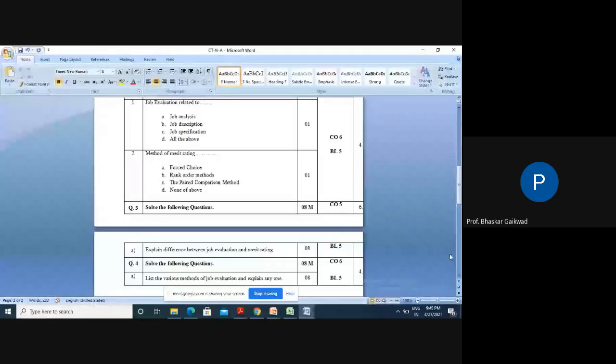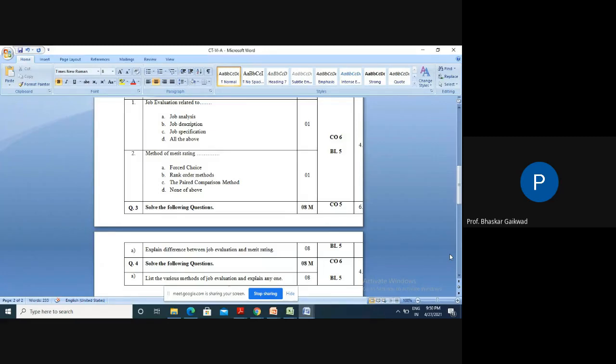Out of this, how many points each job gets, on that basis we can classify. So four methods are there, and you can go for an explanation of one of the methods with certain examples. So this is about job evaluation and the different methods that come under it. It is a very simple question, and you have to explain it in brief.